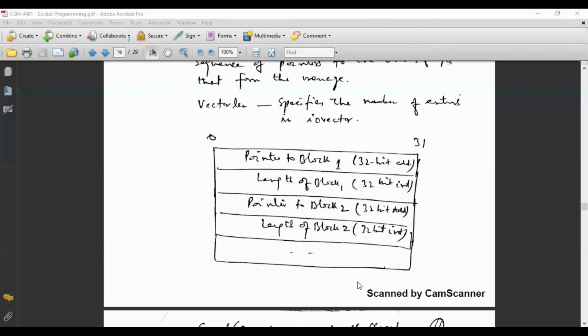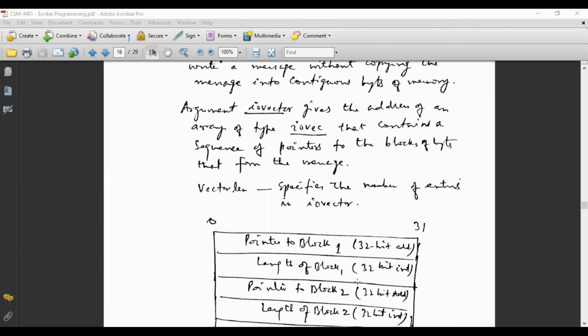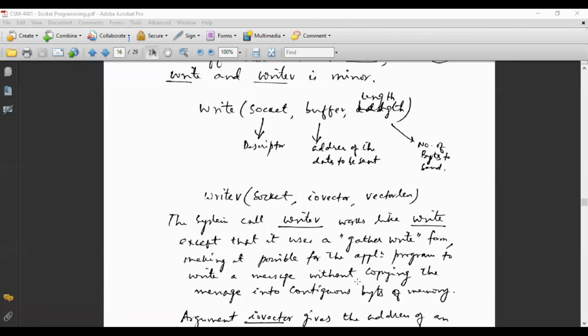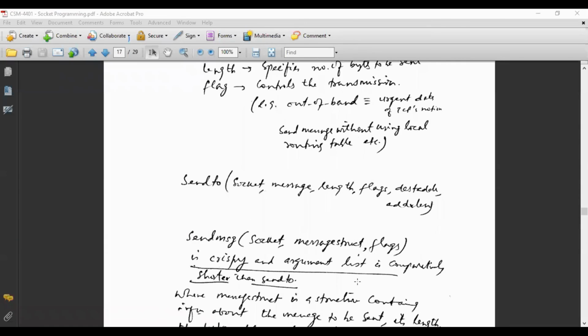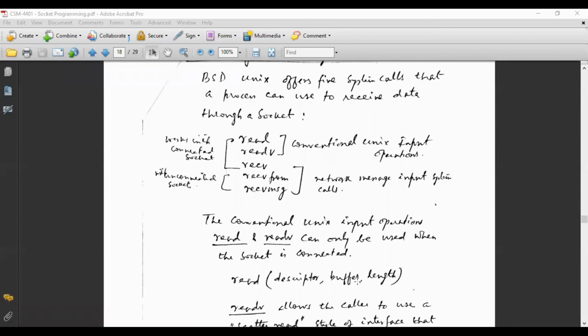Pointer to block number 2. Block number 2 we have to pick up from 3235. So say for example, the address of that buffer is 3235H. So from 3235H we have to take, say for example, 5 bytes. So we will have to pick data from 3235, 3236, 3237, 3238 up to 3240. So this is how IO vector works. So IO vector or the writev allows you to gather data from scattered memory, while write allows you to pick up data from a contiguous memory location. So this is how you can perform read, write, and send operations.